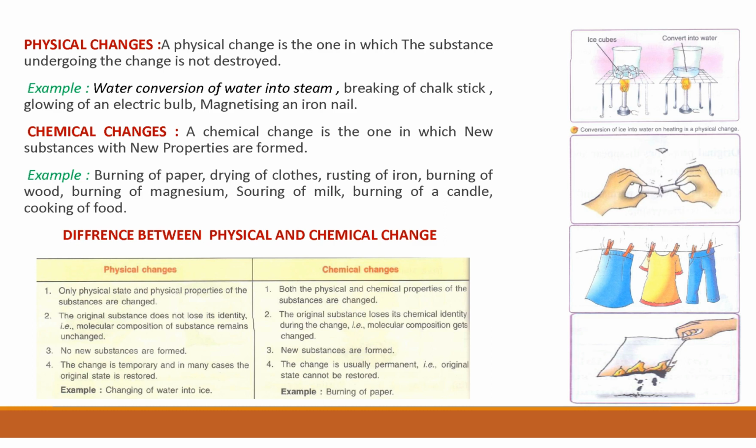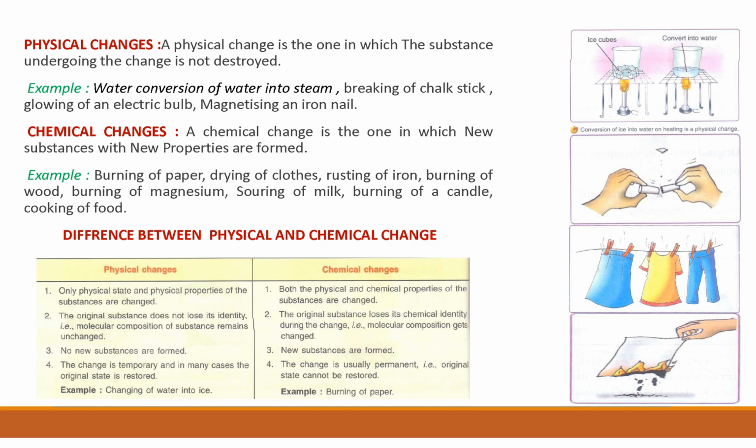Then we come to the next point, difference between physical and chemical changes. In this you can very well understand what is the difference between physical and chemical changes. You can see in the diagram as well. Ice cube converted to water is a physical change. Breaking of chalk, drying of cloths and burning of a paper is chemical change.